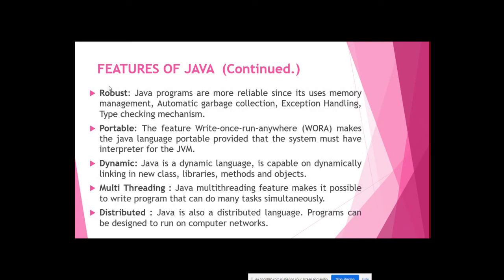Robust means nothing but reliable, more reliable. It means you can trust them, right? So how? Because it uses memory management and automatic garbage collection. It has many features like exception handling and type checking. That ensures that you have a perfect Java program. There is no mistake. You can trust this program because nothing is useless.